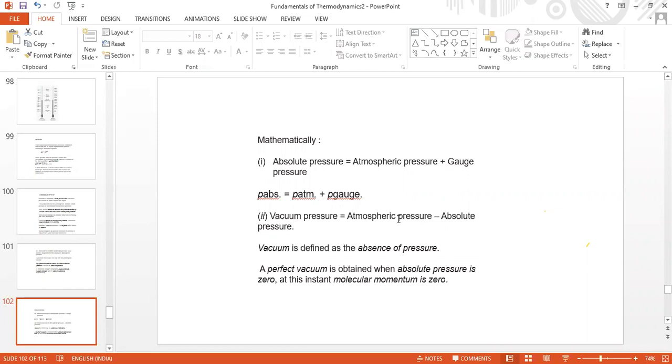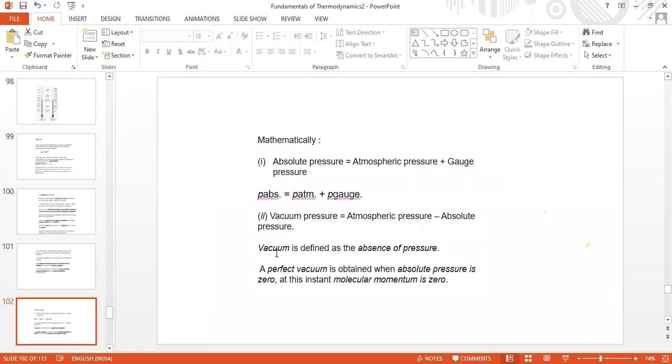In the gauges, it is 0 minus the reading shown by the pressure gauge, say minus 10, minus 8, like that. The pointer moves in the anti-clockwise direction.